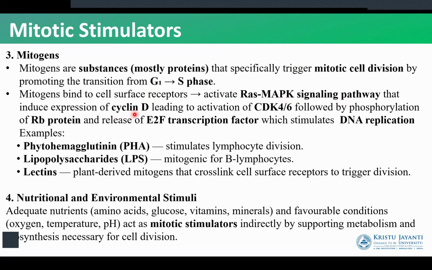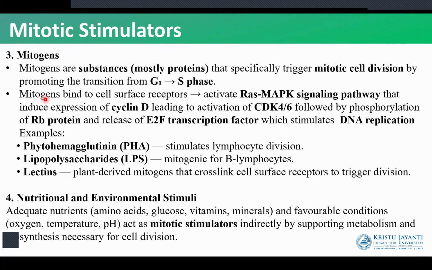This is going to induce cyclin D expression. Cyclin D is going to activate CDK4 and 6. CDK4 and 6 is going to phosphorylate RB. RB is going to release a transcription factor, which is going to activate DNA replication. So this is an example of a cell signaling pathway that is activated by a mitogen, and the end result is the replication of DNA.